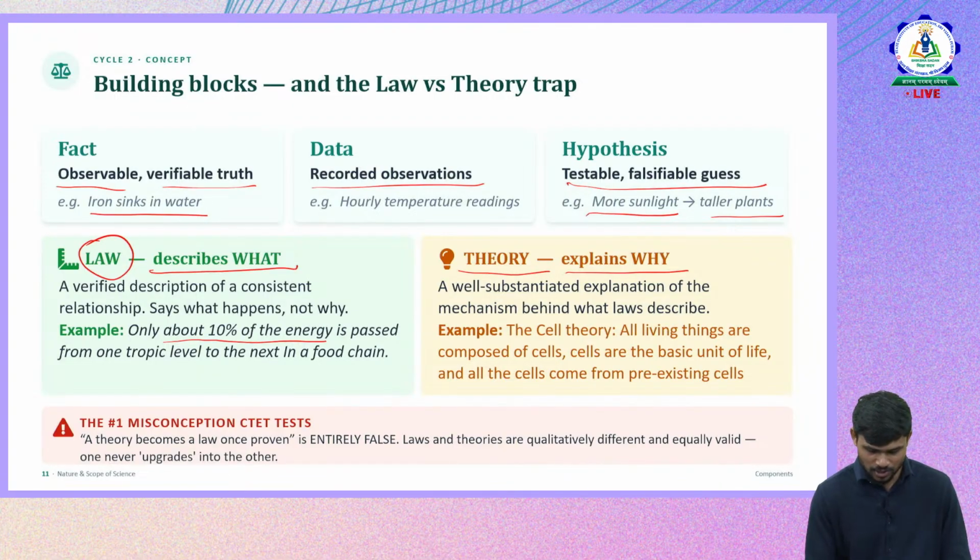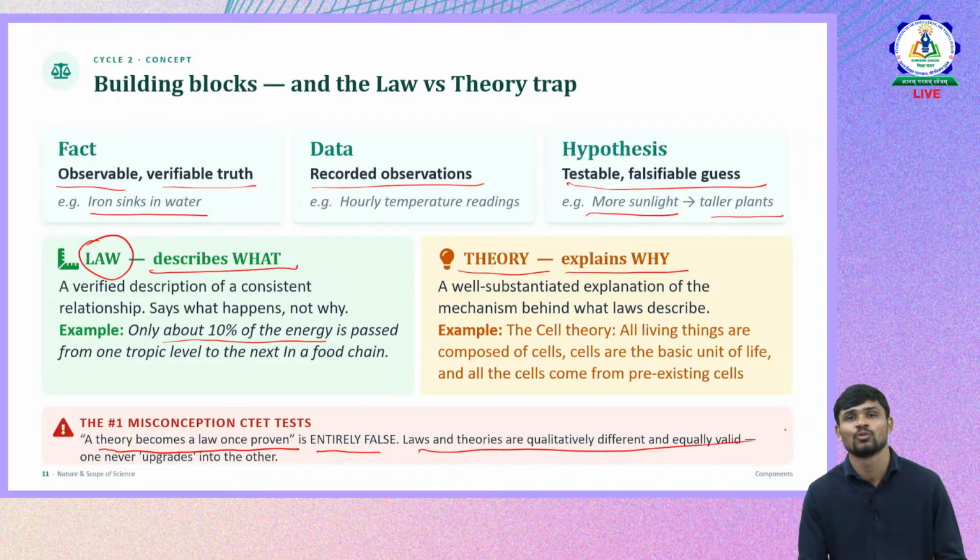Now, misconceptions, CTET test: a theory becomes a law once proven. We also discussed in the first slide how you'll be trapped by the most catchy statements that CTET tries to give you. So, theory becomes law once proven. Many of us may think that when a theory is proved, it becomes a law. It is not like that. It is entirely false. Laws and theories are qualitatively different. They are both different and they have different functions.